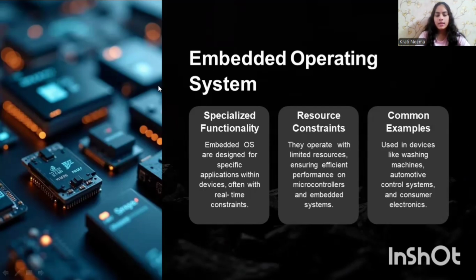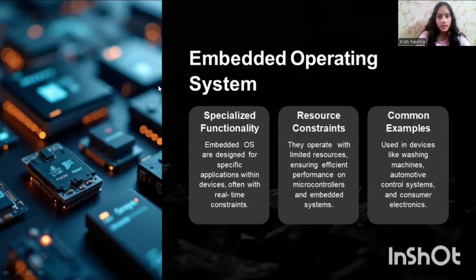These are very tiny computers with a dedicated purpose and they need an OS that is fast, reliable and uses very little memory. The advantages of this operating system are that it is a quick and efficient system, small in size, uses less power, and works in real time for specific tasks.